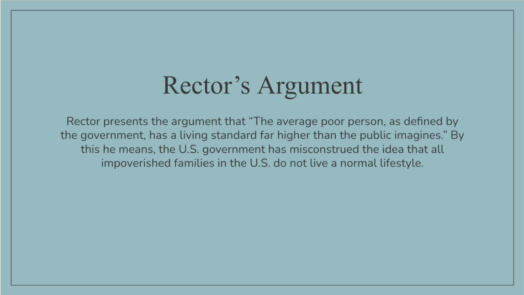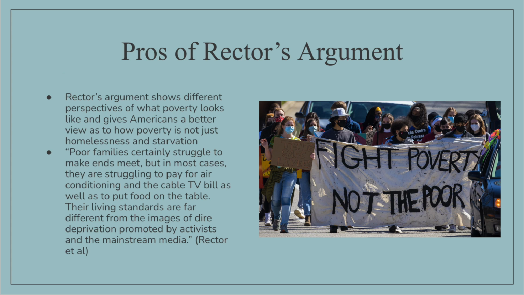Rector's argument considers a lifestyle rather than just monetary status, which supports our thesis. Rector's argument shows different perspectives of what poverty looks like and gives Americans a better view as to how poverty is not just homelessness and starvation. He paints a picture that shows the modern-day views of poverty and how many Americans have air conditioning as well as many other resources even though they are living below the poverty line. To quote, he says, "Poor families certainly struggle to make ends meet, but in most cases they are struggling to pay for air conditioning and the cable TV bill, as well as to put food on the table. Their living standards are far different from the images of dire deprivation promoted by activists and the mainstream media."